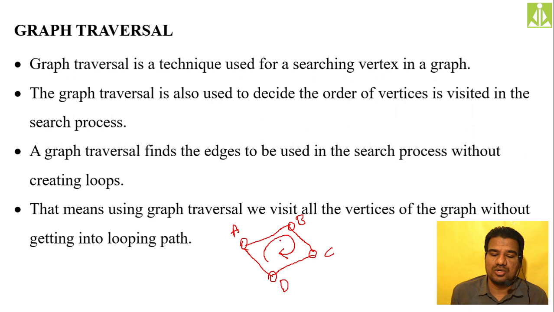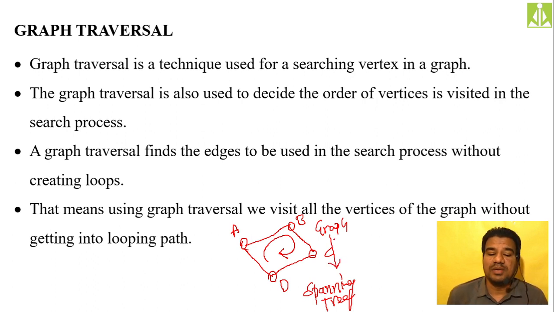It is a repetitive process, because after visiting A, B, C, D, again you reach A, again you go to B, C, D, and it keeps on repeating itself. The traversal operation keeps repeating itself, so it should be avoided. So what we do is simply construct a spanning tree from this graph, and as it is a tree, that construction itself is the traversal technique, we can say.